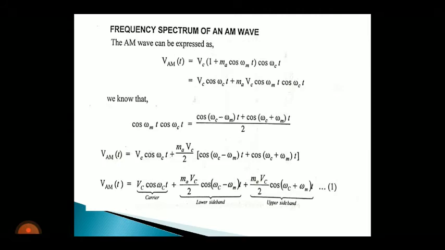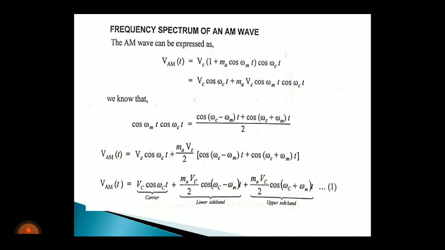Now substitute the value here. Once you substitute, you will get VAM of t is equal to Vc cos omega c t plus Ma Vc by 2 into cos of omega c minus omega m into t plus cos of omega c plus omega m into t.